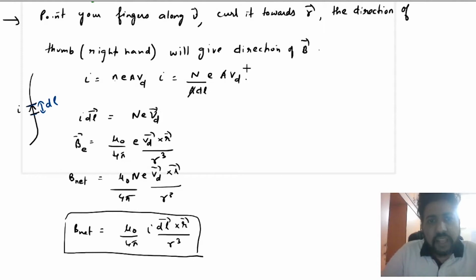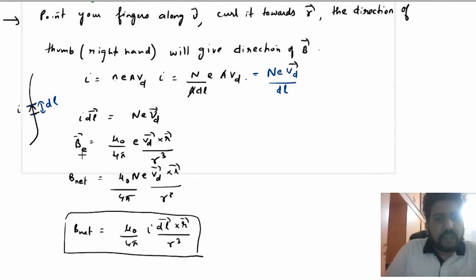So you cancel A and A, you will get N e vd divided by dl. Okay, so now I multiplied by dl is equal to N e vd, where vd is the drift velocity.